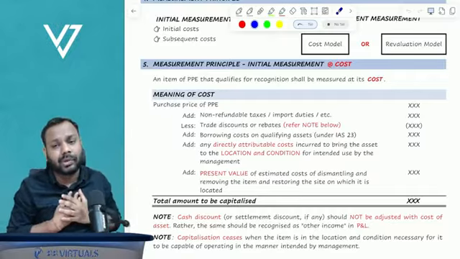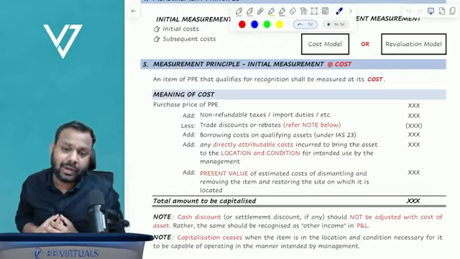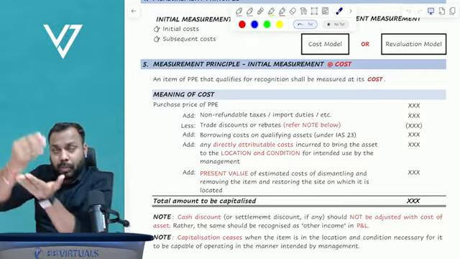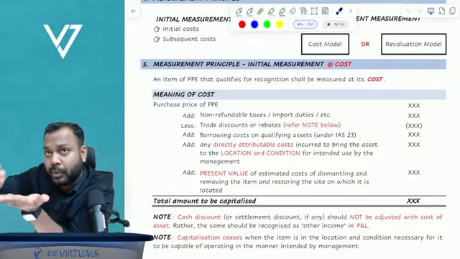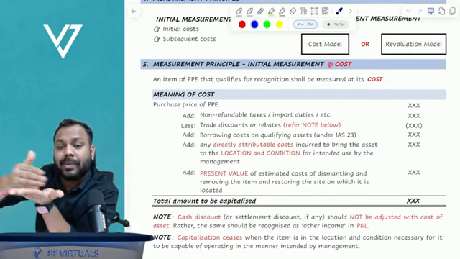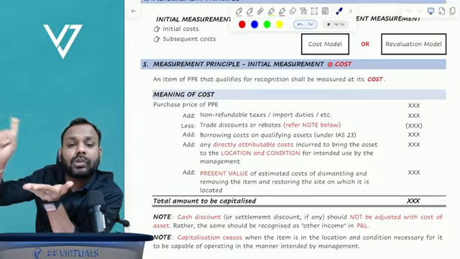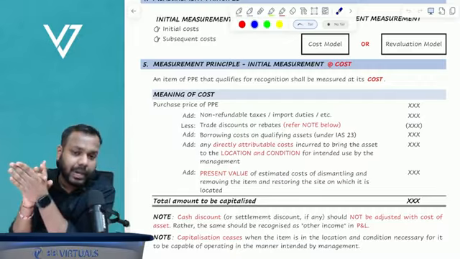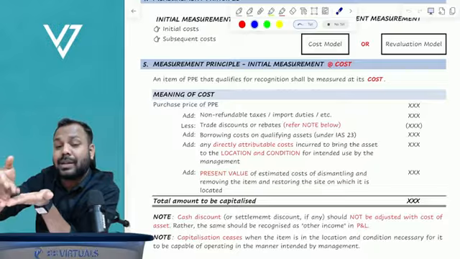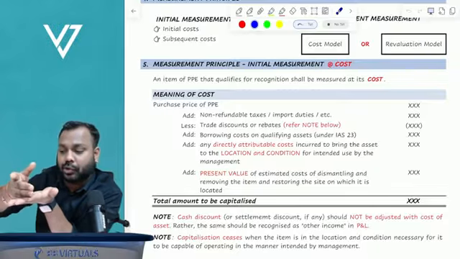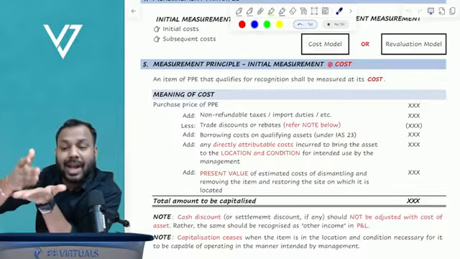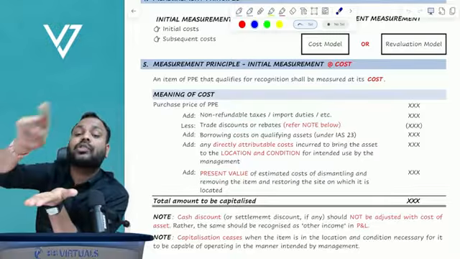Let's suppose I purchased an air conditioner from a shop. Now, to bring the air conditioner from shop to my office, I will incur some delivery cost, transportation cost. I will have to capitalize this cost to the property, plant, equipment. Now, after the air conditioner reaches my office, I will have to get it installed.